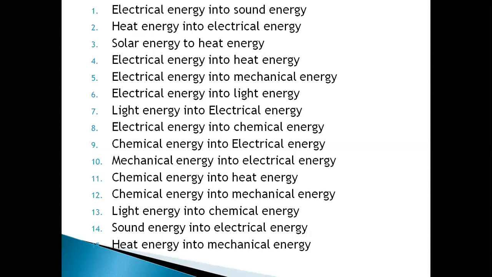Next, we have sound energy into electrical energy. Microphones convert sound energy into electrical energy. Next, we have heat energy into mechanical energy. So, the steam engine. In a steam engine, the heat energy is converted to mechanical energy.